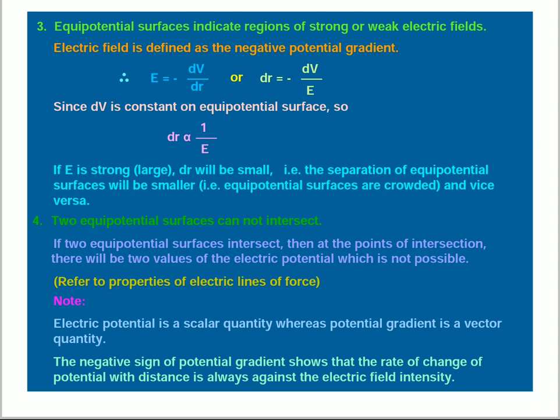Coming to the fourth point, two equipotential surfaces cannot intersect, like electric field lines never intersect.